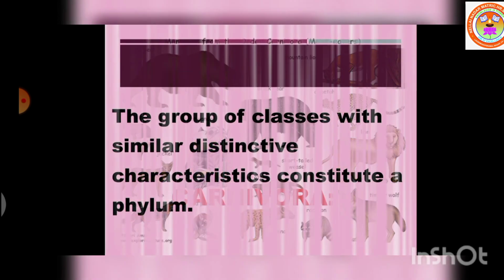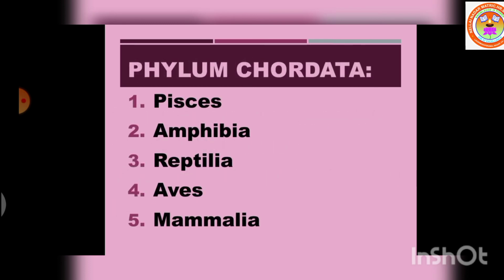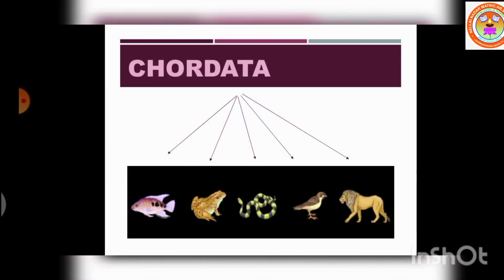The next taxon is the phylum. The group of classes with similar distinctive characteristics constitute a phylum. The classes Pisces, Amphibia, Reptilia, Aves and Mammalia constitute the next higher category, that is phylum Chordata.